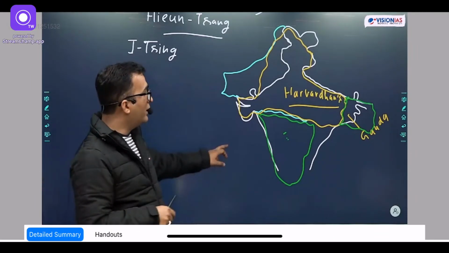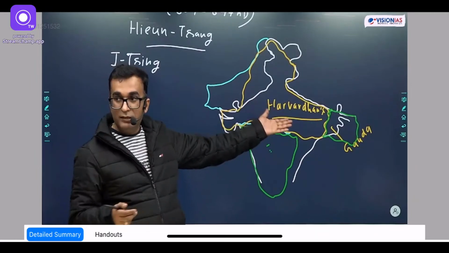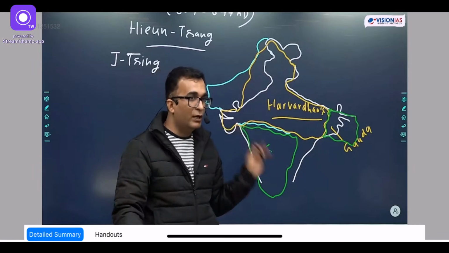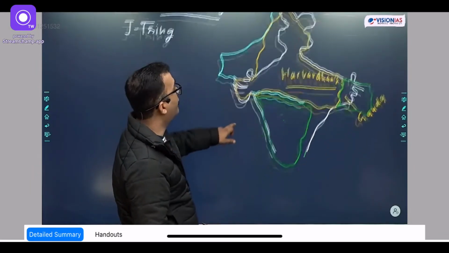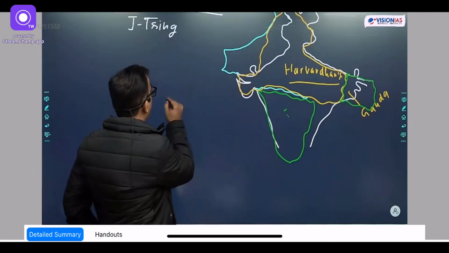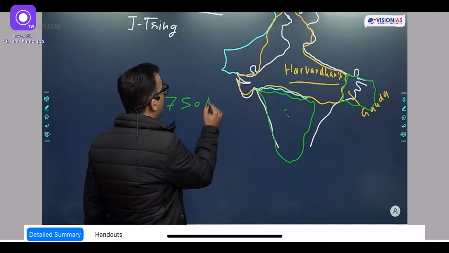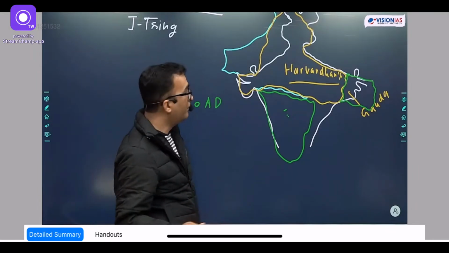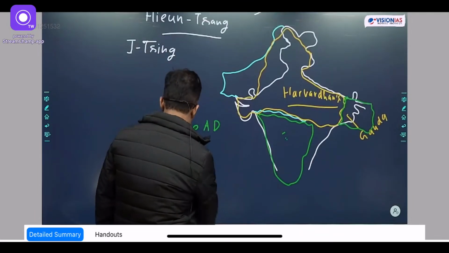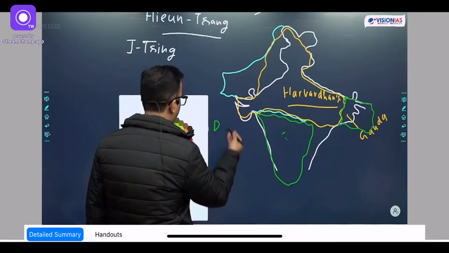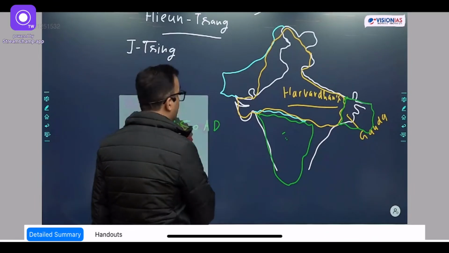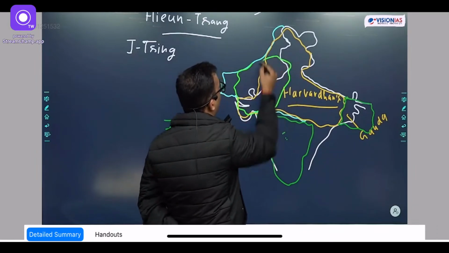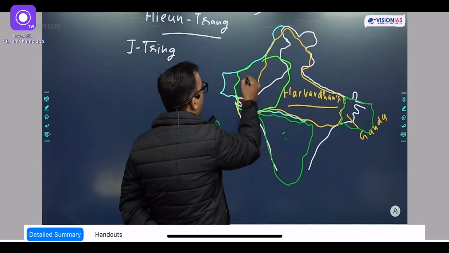As you look at the area, he was controlling nearly half of India. So half of India had a vacuum created. Now by 750, after the demise of Harshvardhan, 3 new dynasties emerged. Let me take another color. This part will go with Pratihar Gurjar.